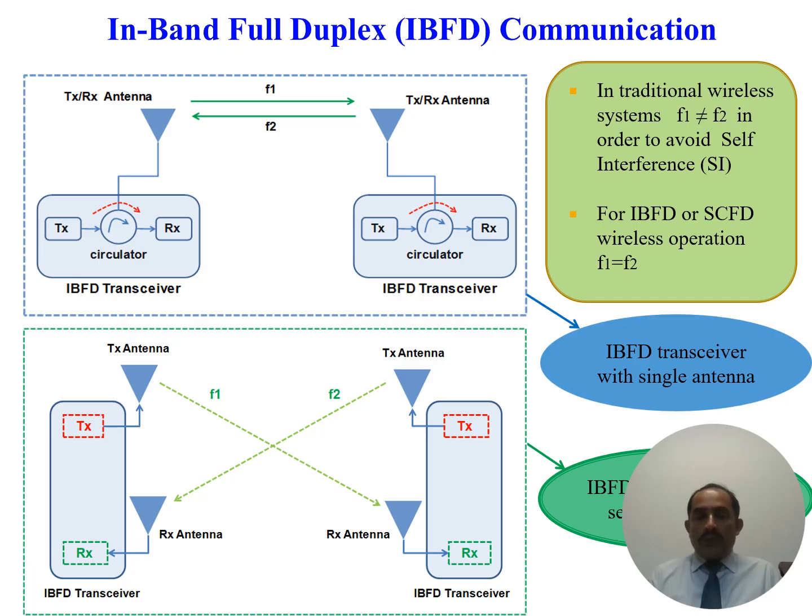In-band full duplex, you can use a single antenna, or you can use separate antennas. But in both cases, even in the bistatic case, where we have a different antenna for transmit and receive purpose, we transmit and receive at the same frequency. But the real in-band full duplex is where we have a single antenna for the transmit and receive purpose, and that is transmitting and receiving simultaneously.